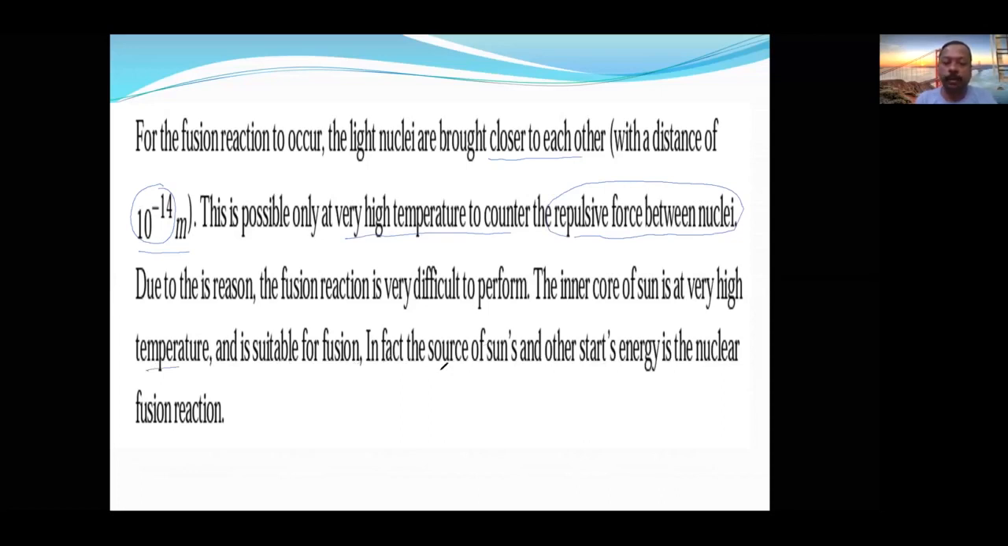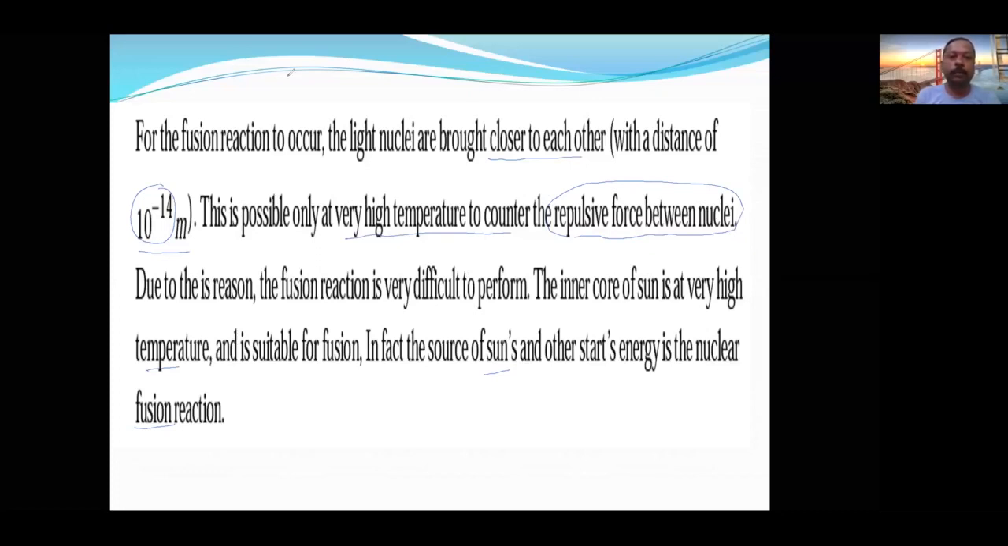In fact, the source of energy of the sun and other stars is nuclear fusion. That much closeness is possible only at high pressure and high temperature, which is found only in the sun and stars. Stars and the sun are the source of energy because of the fusion reaction only.